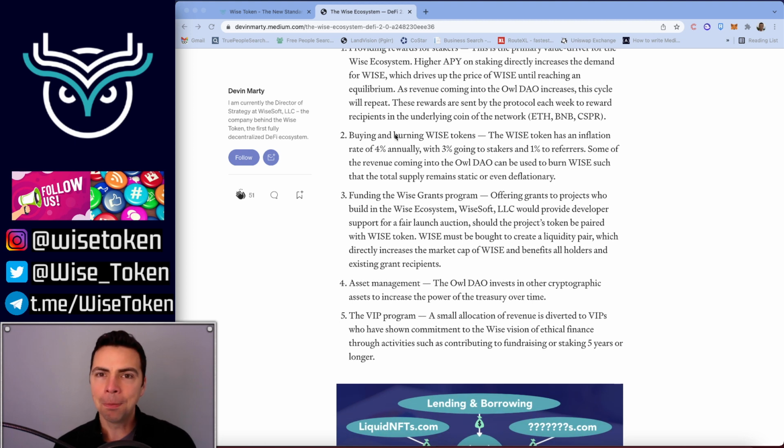Number 2, buying and burning WISE tokens. The WISE token has an inflation rate of 4% annually, with 3% going to stakers and 1% to referrers.